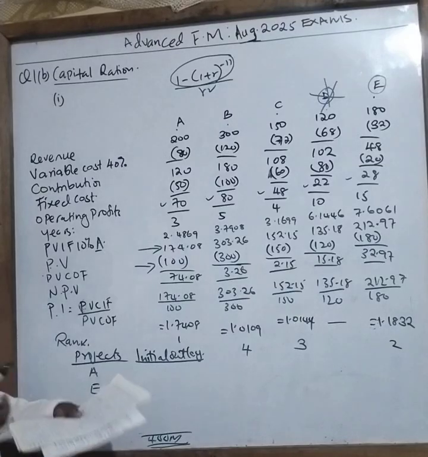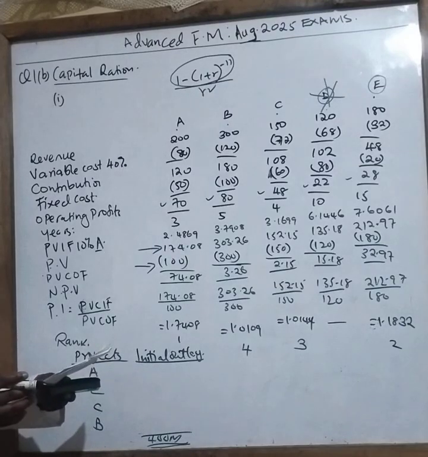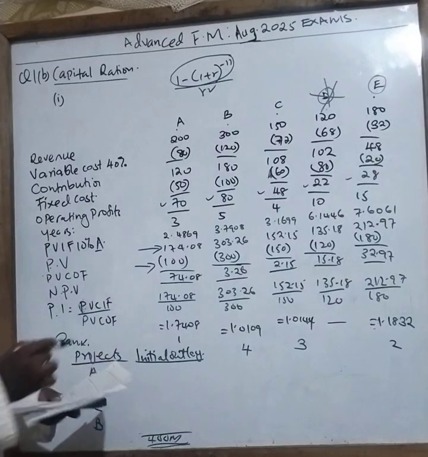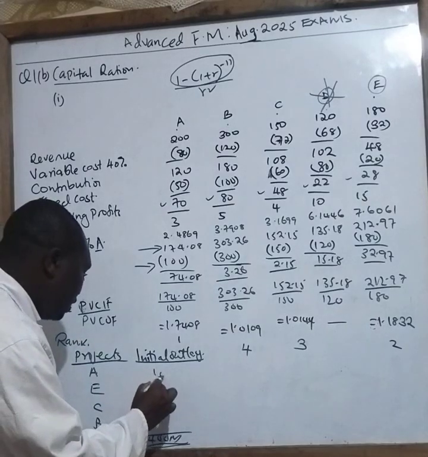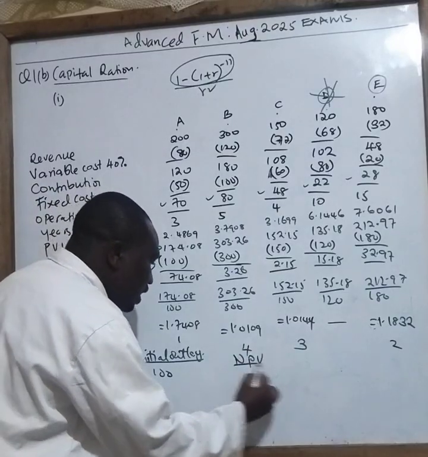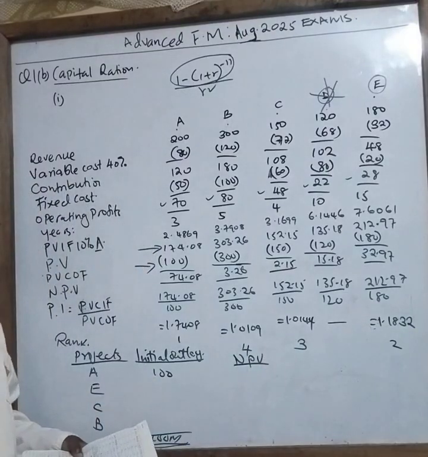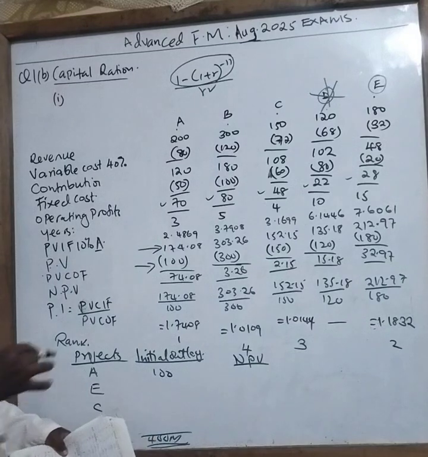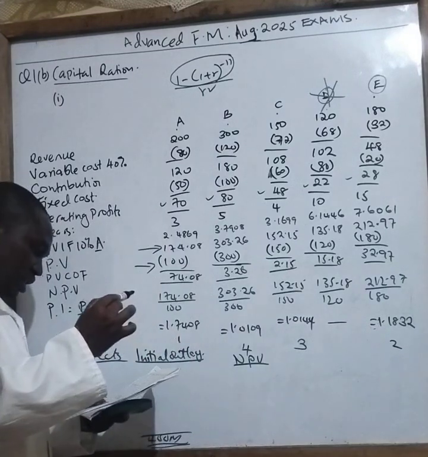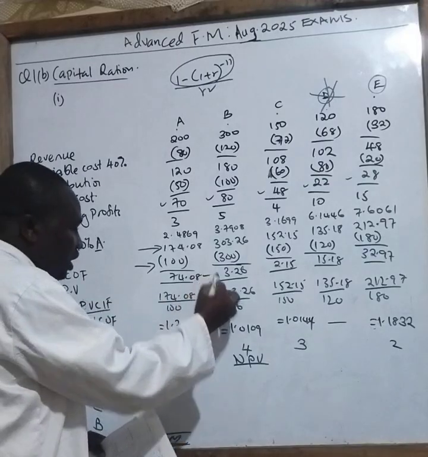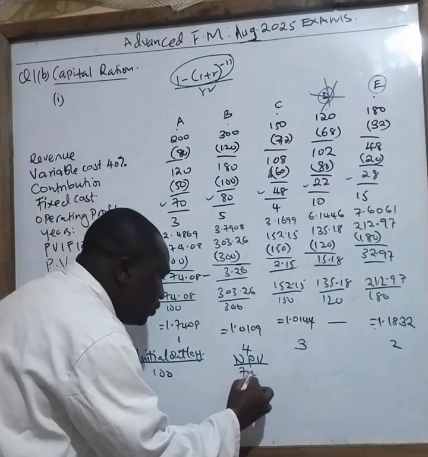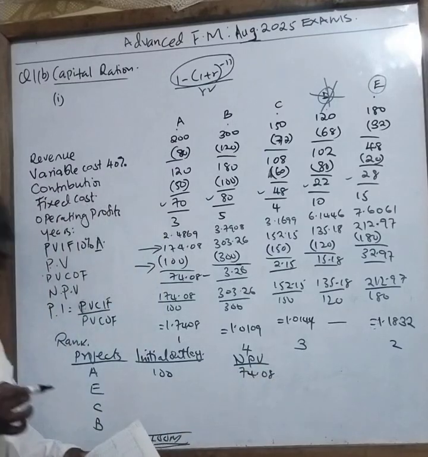Therefore, initial outlay for A is 100, correct? So initial outlay for A is 100. Then it will give me the net NPV. What is its NPV? If I invest the entire 100 million, I will get my NPV of 74.8. So if I invest my 100, I will get the entire 74.08.